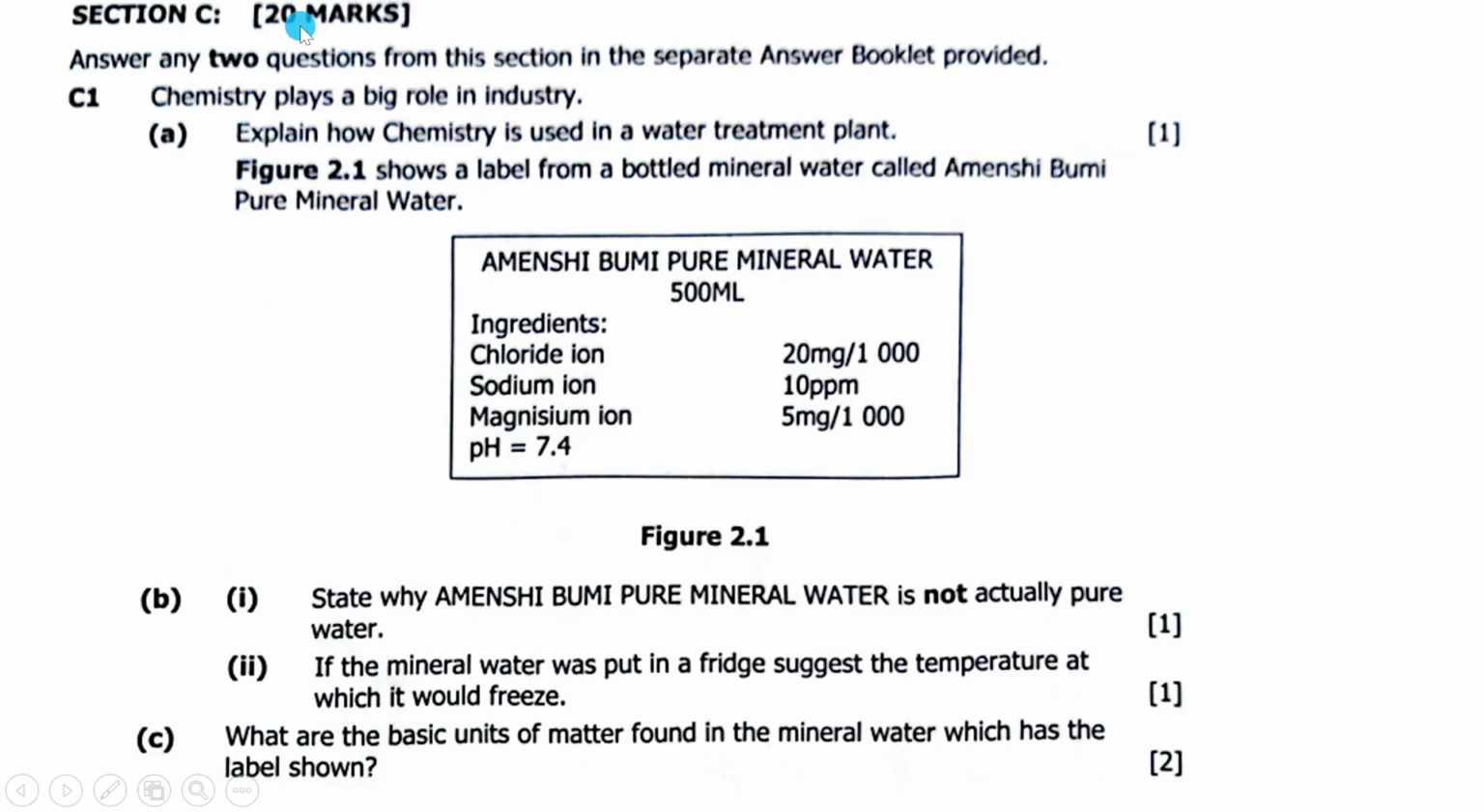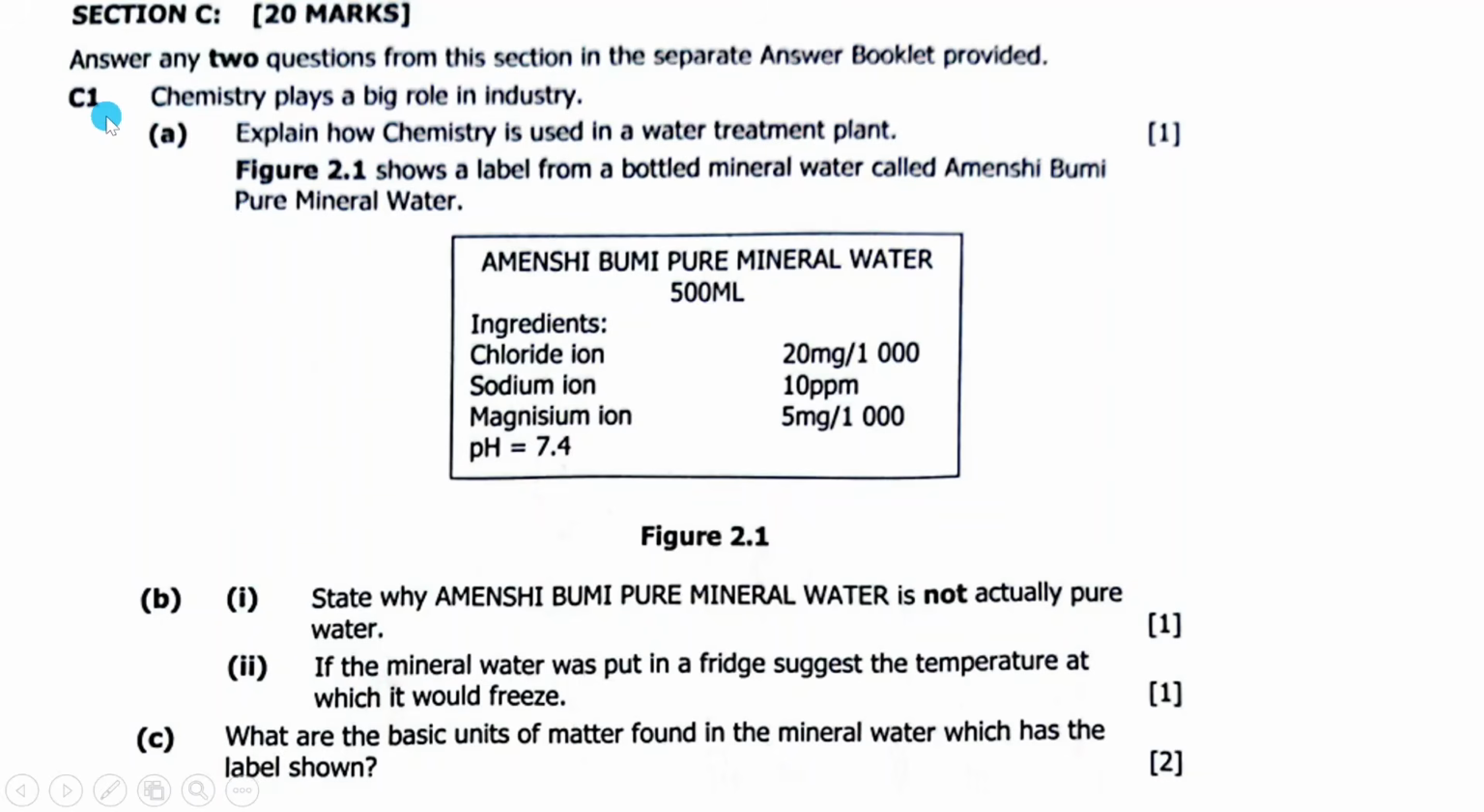Section C now. This is now the last part of the question here. So here they're saying answer any two questions from this section in the separate answer booklet provided. This year, guys, there will be no separate answer booklets. So you'll answer from the same question paper, section C, and also section A, and also section B. They've changed the format of the exam. Answering will be in the same question paper.